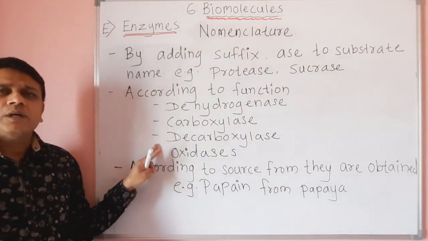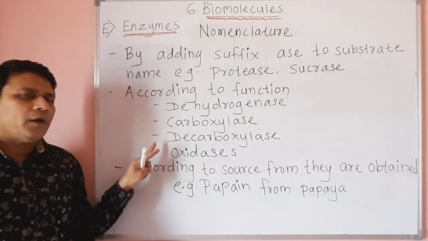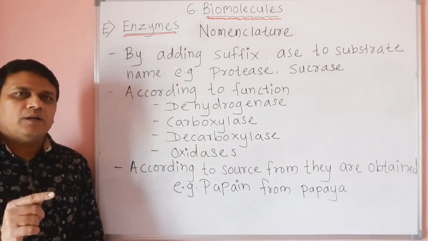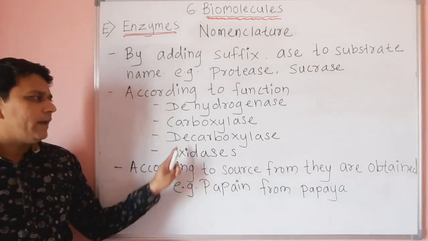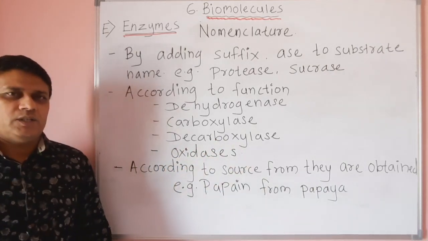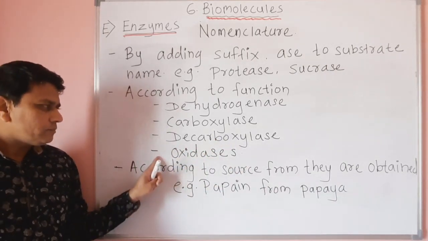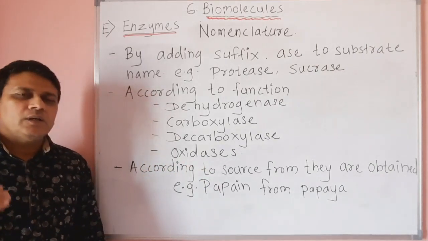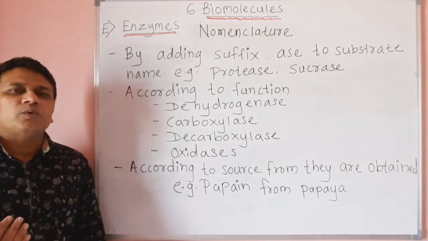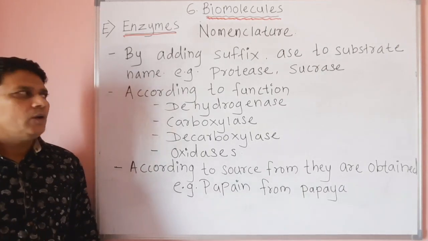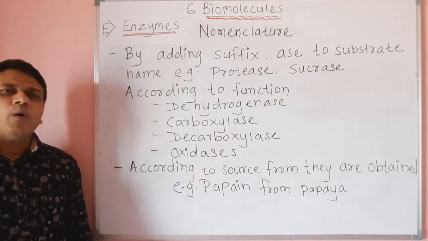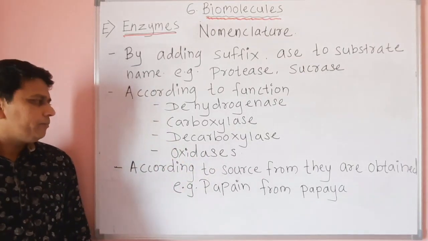When enzymes are responsible for removal of carbon dioxide from the substrate, such enzymes are called decarboxylase. Then oxidases, which are responsible for the process of oxidation. So depending upon the function, the name of the enzyme is kept.